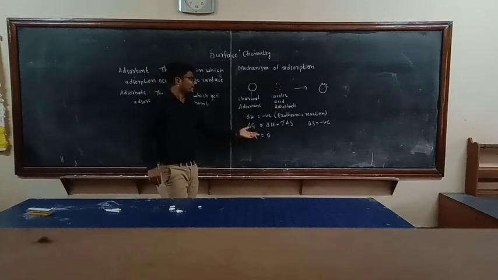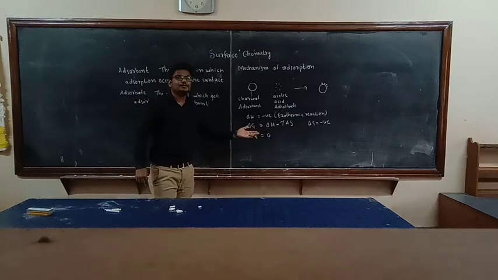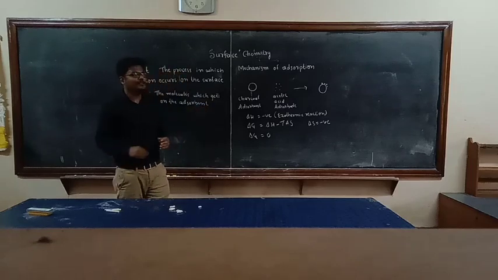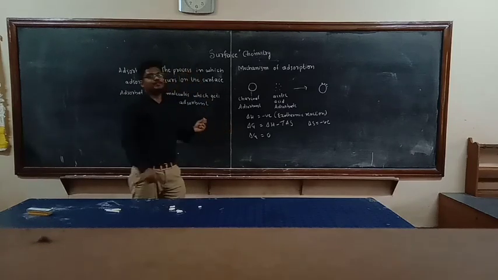The equilibrium will take place on that reaction. When delta G is equal to 0, then what happens? Equilibrium will be attained.